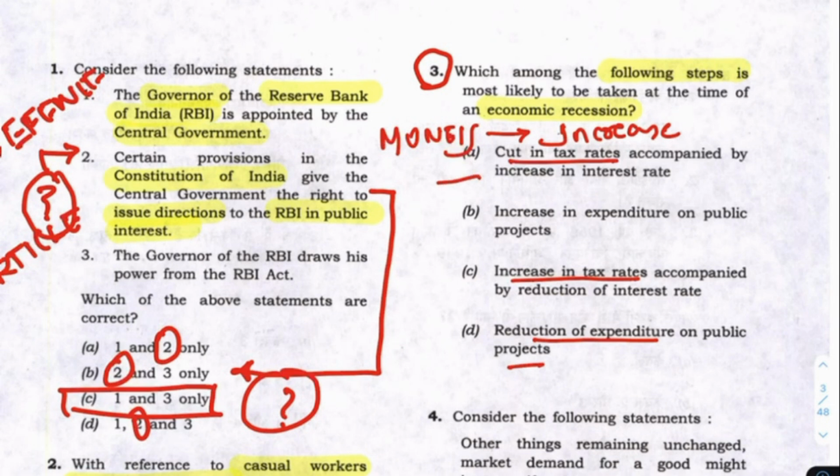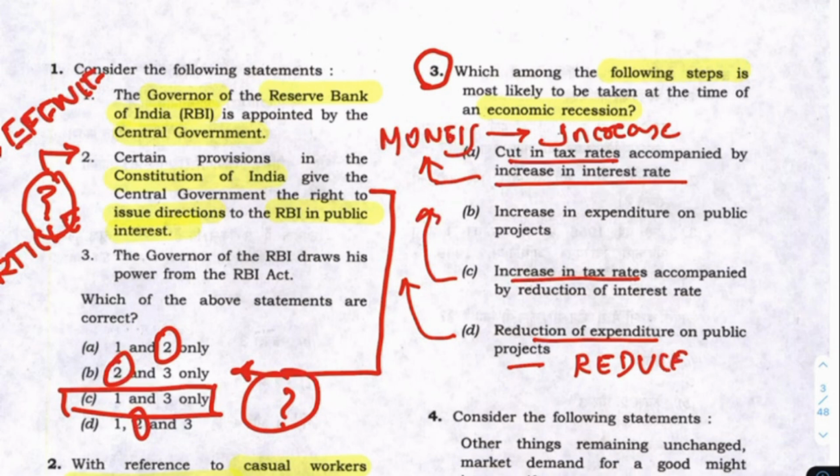But not a cut in tax rates, an increase in interest rate, an increase in tax rate, a reduction in expenditure. All these things, if you think about it, will reduce the money supply.